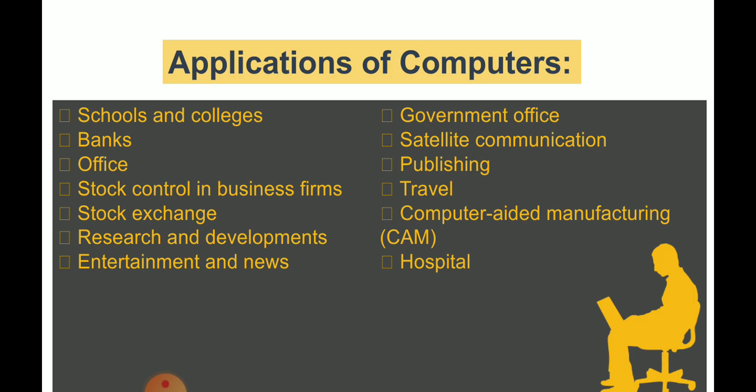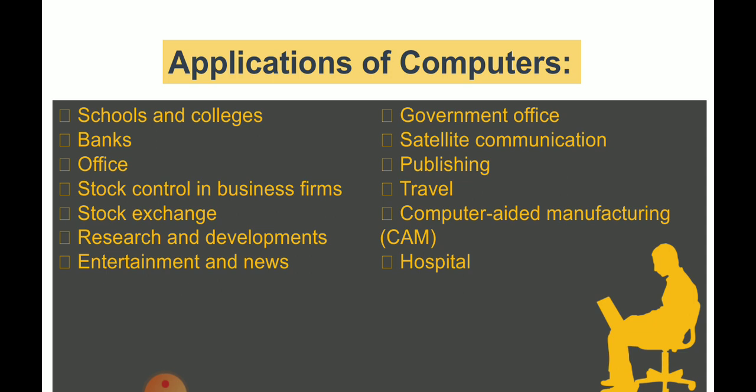Next is publishing. Publishing is printing textbooks, printing books, any kind of printing related to text. Travel. Computers are also used for travel purposes. And computer aided manufacturing. Here it means design. You might know about house designing, car designing.